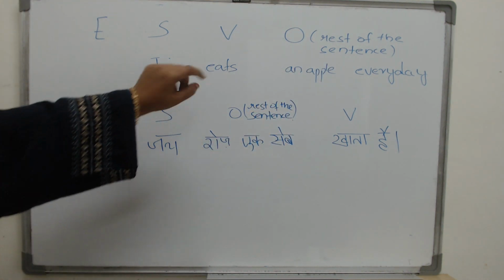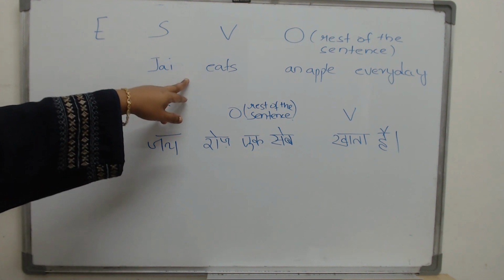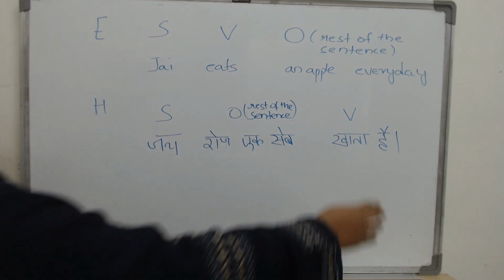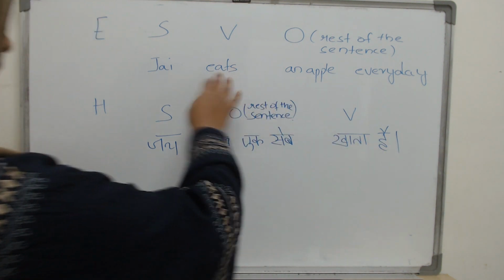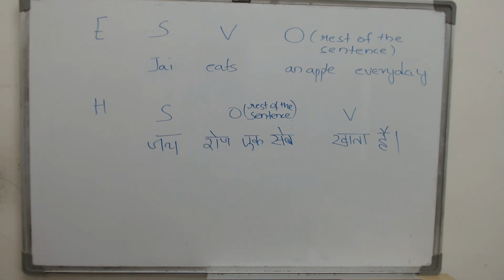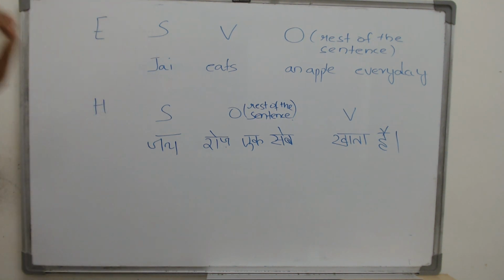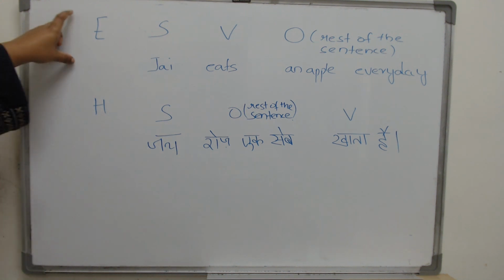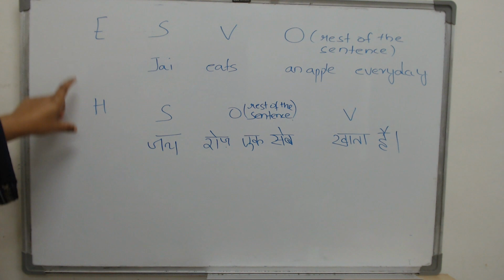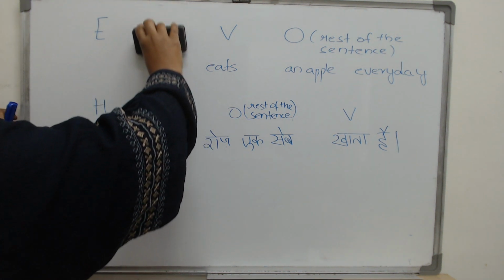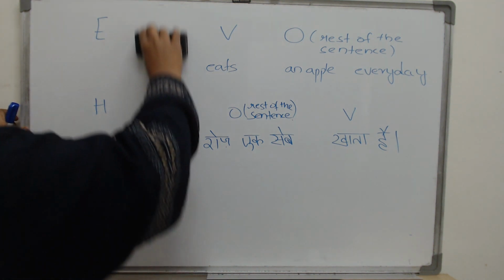Similarly, look at this. It is not is eating, it is eats, which means it is present tense and it is simple present tense. That is why we have written khata hai. If it was eating, ing, we would have written kha raha hai. So please, when you look at a sentence, look at everything, the adjective, the verb, see how it changes. Now let's come back to the topic. This is how it works. From English to Hindi, this is how we translate. Now let us change it to an imperative sentence, which means you do not have a subject.